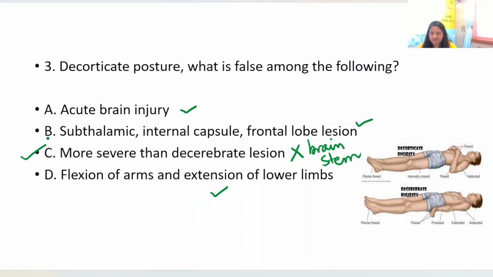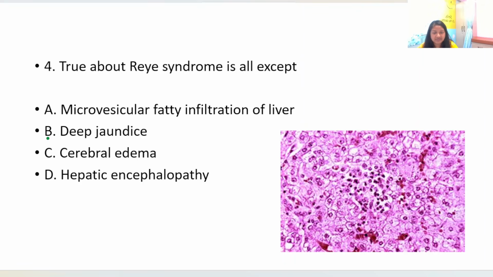True about Reye syndrome is all except. Now Reye syndrome, we all know that there is encephalopathy and hepatic failure following a viral illness and use of aspirin. So in Reye syndrome you see microvesicular fatty infiltration of liver. Yes, you see that in Reye syndrome. Deep jaundice, no, that is not a feature of Reye syndrome.